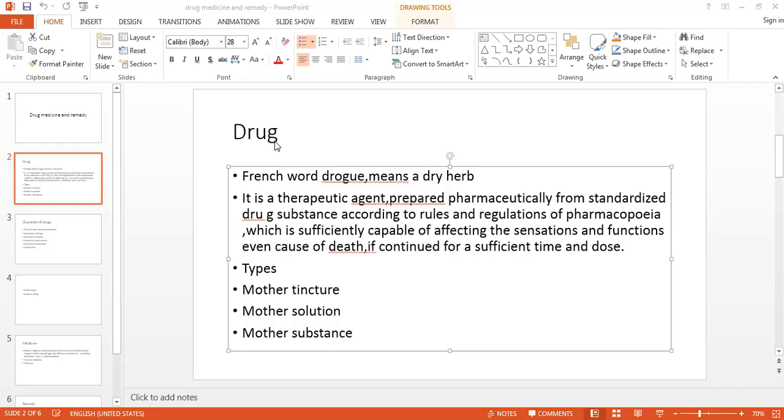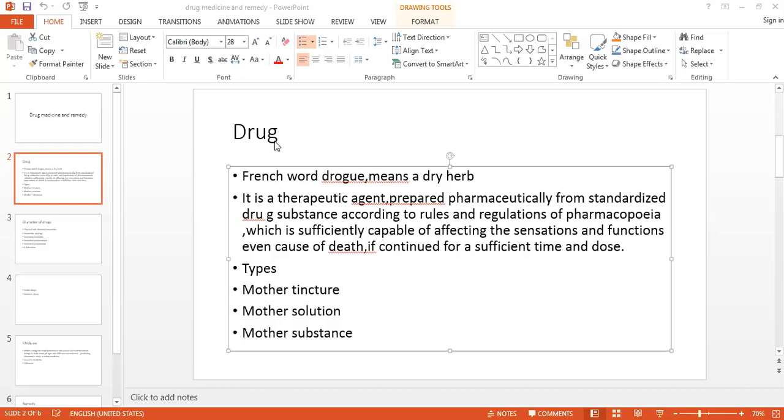of so acting on the living organism. So if any material is doing something like this, if it is acting on the whole organism, disturbing the vital force, disturbing the harmony inside the body, and producing abnormal signs and symptoms, then that substance in the attenuated form is known as a drug.